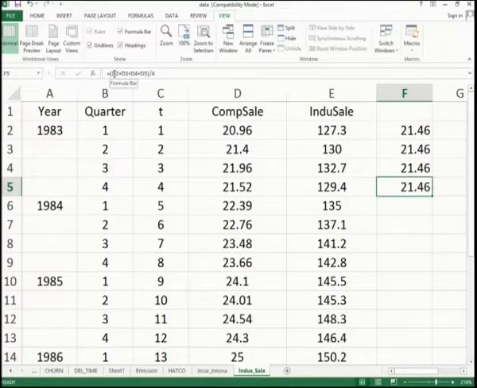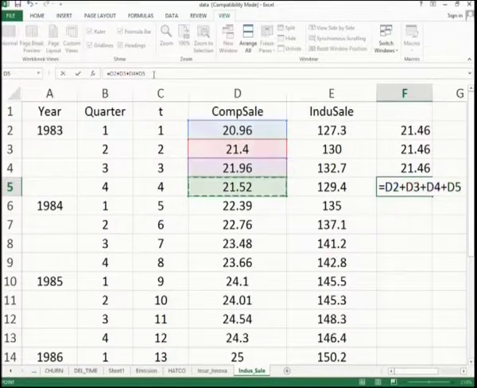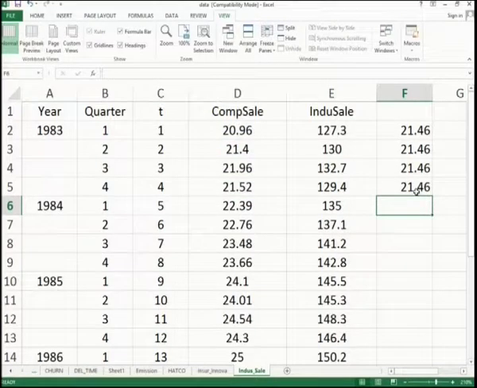So, once again I will do it. So, equal first value plus second value plus third value plus fourth value, and you can close the bracket, then divide by 4. So, all are punched in the keypad and we have 21.46. So, there are many ways to input your formulas.